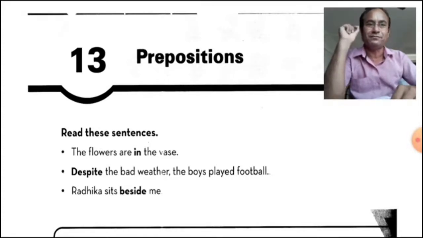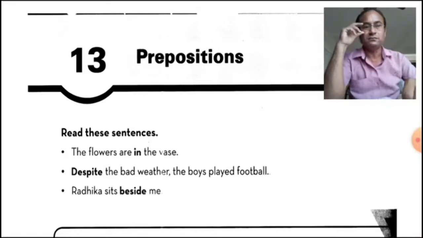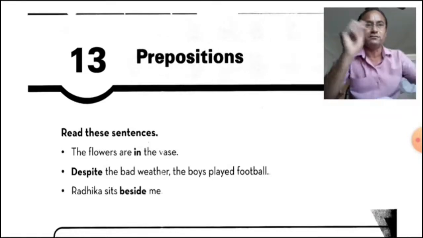The name itself suggests that I am placed before a noun or pronoun. Preposition, my position is pre. So it is used before a pronoun or noun, and it shows the relation between nouns. Now let's see noun or pronoun.